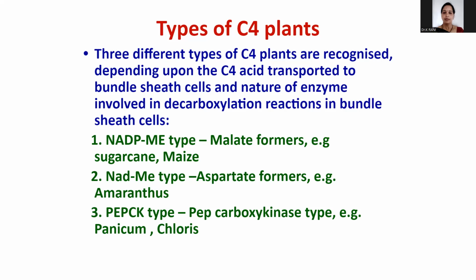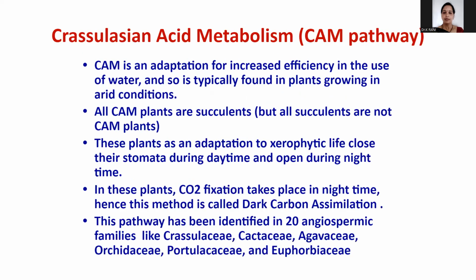And the second one is the NAD-ME type, the aspartate formers, for example the Amaranthaceae family, Amaranthus. And the PEP carboxykinase type, for example Panicum and Chloris. So these are all the types of C4 plants.